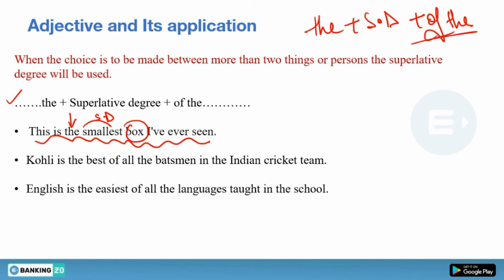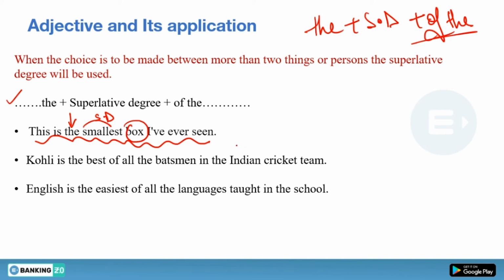Basically what you want to say is that this is something which has the greatest degree, or this is something which has the least degree, but you are not mentioning the other person or the other place. You are not mentioning it. This is the smallest box. It is understood that we are comparing it with other boxes, but we have not mentioned it.